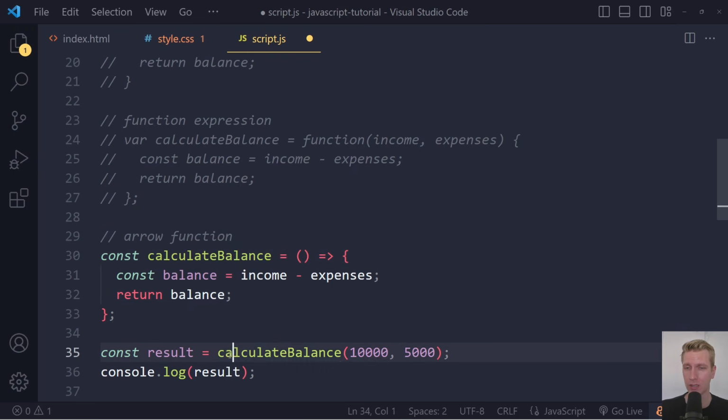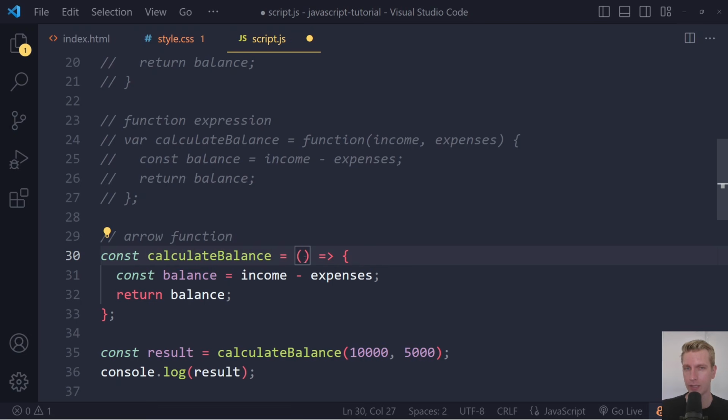We can still invoke that function. We can still execute the function by using that name, right? And the syntax looks a bit confusing because here we have an equal sign and then here we have another equal sign. So it always looks a bit strange perhaps, but you have to understand this is just a function. We don't have to write the function keyword anymore. So it's a bit shorter. And we are assigning that to a variable called calculate balance. Now, what about the parameters here?